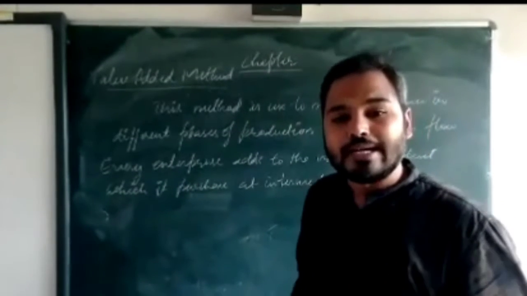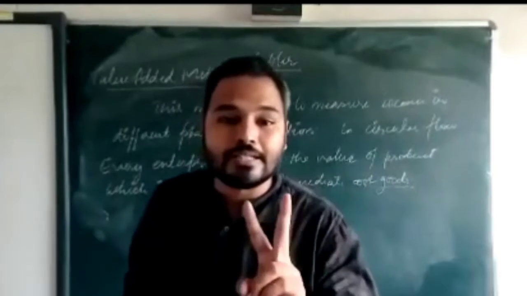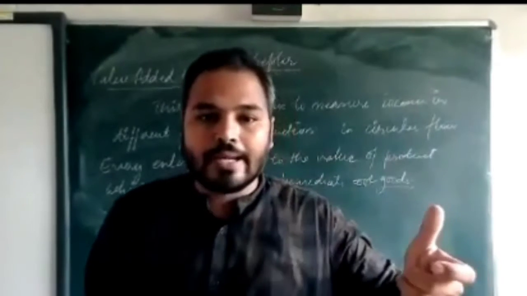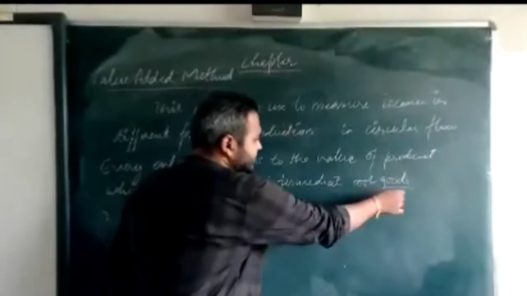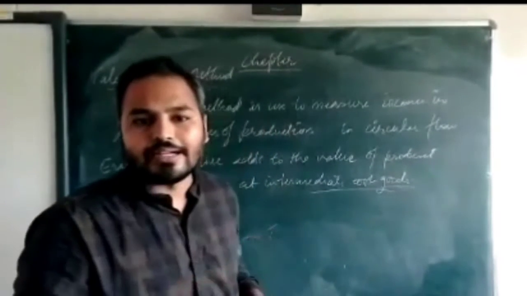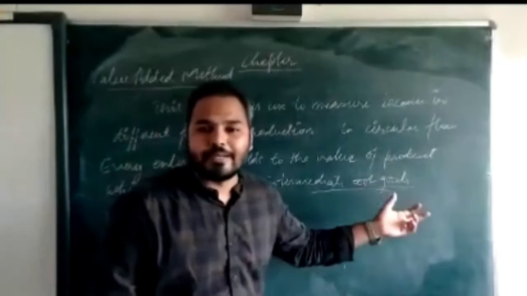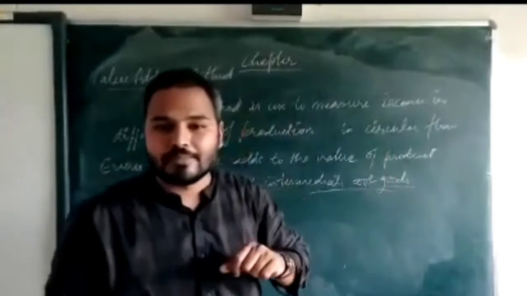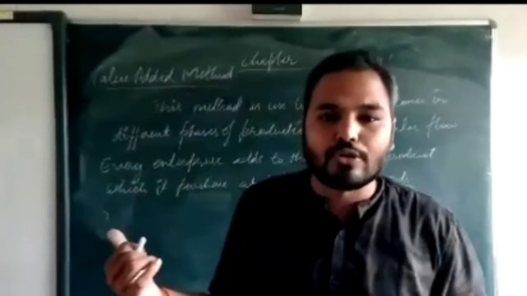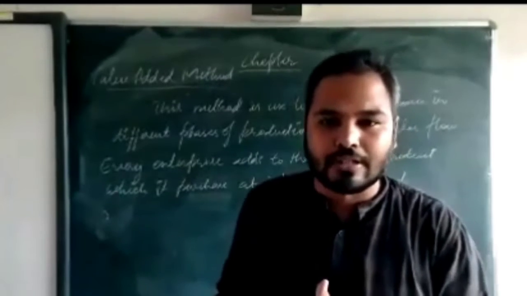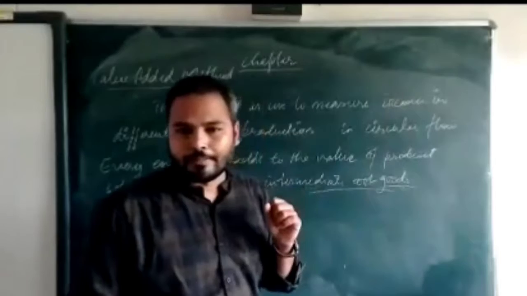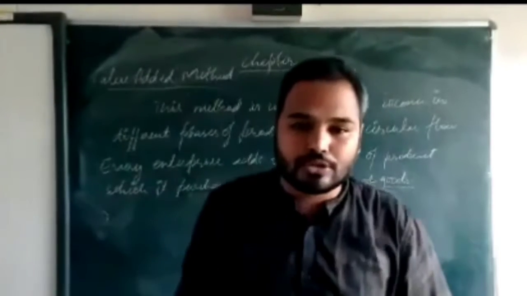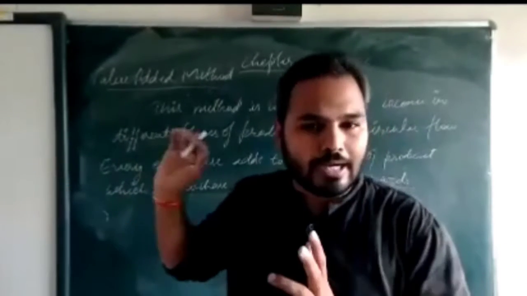So how much additional work has he done? He has done 200. Why? Because he purchased that product for 500 rupees. That is his intermediate good. What is an intermediate good? Goods used in the process of production as a raw material. So it became an intermediate good for him. He produced something from that and sold it in the market.